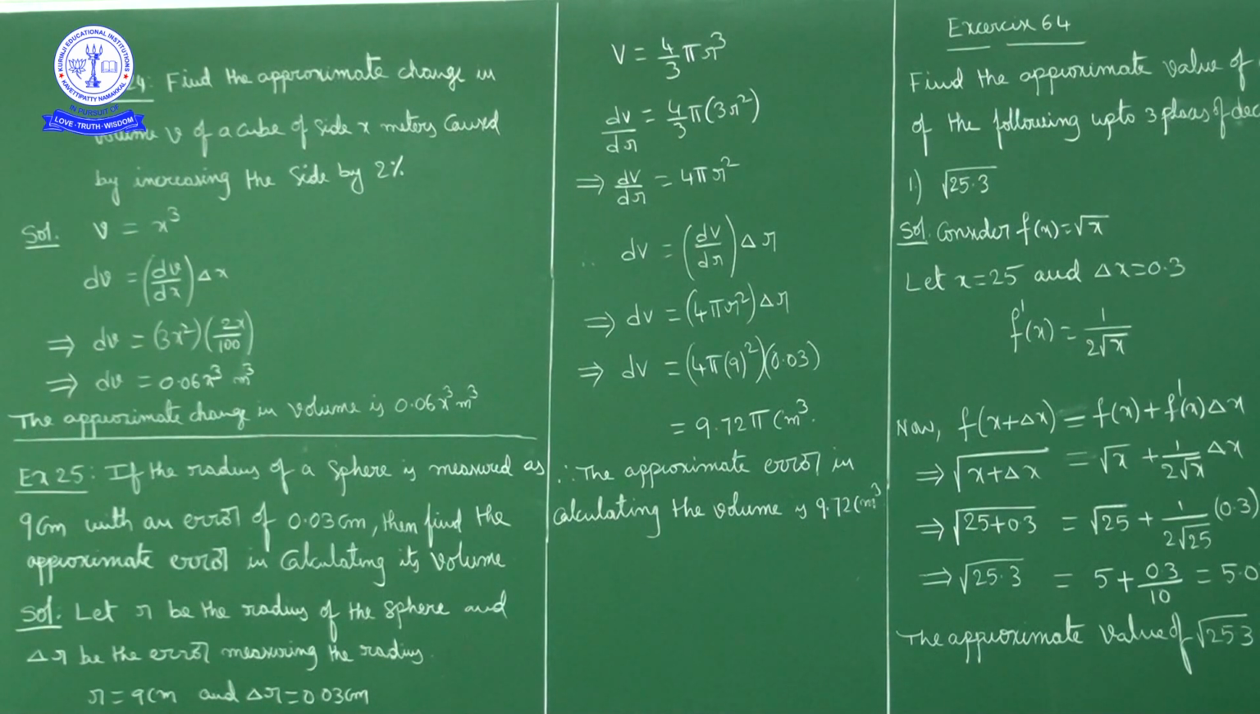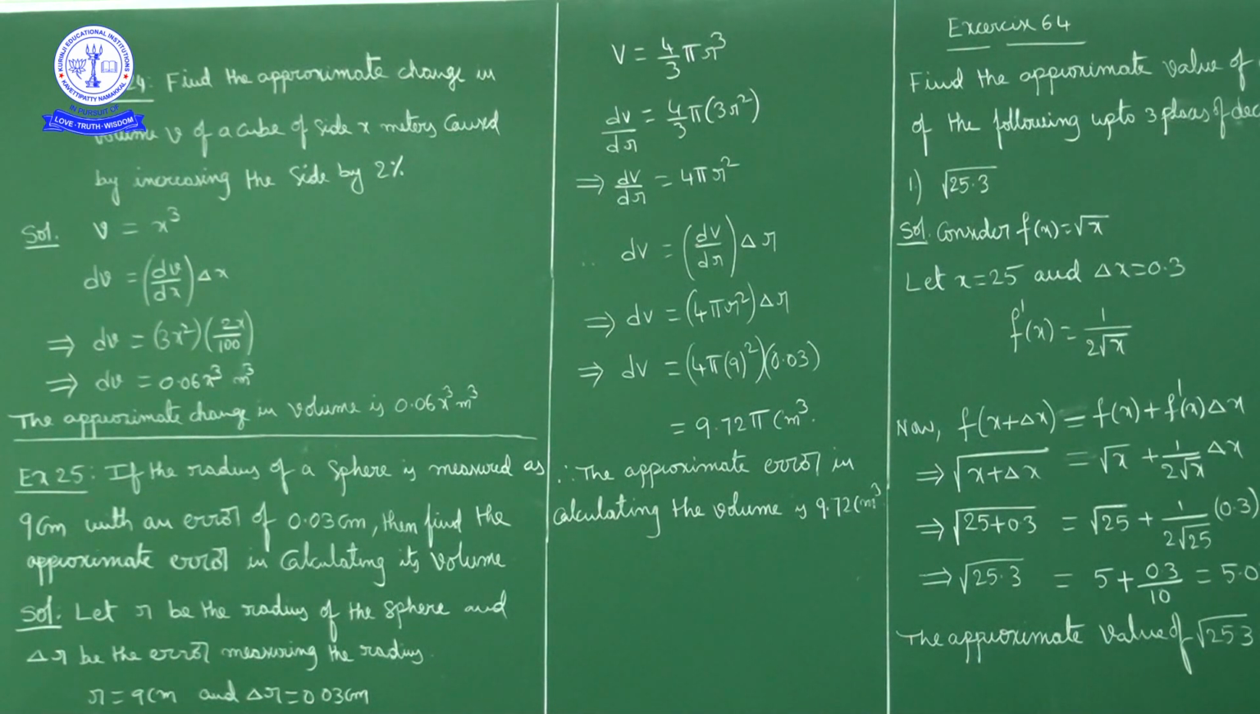What is delta x? What is the error here? 2% of x, which is nothing but 2 by 100 into x. So 3x square into 2 by 100 into x. How much is it? 6x cube by 100, which is nothing but 0.06 x cube cubic meters. The approximate change in volume is 0.06 x cube cubic meters.